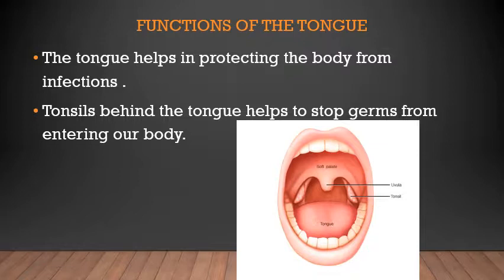The tongue helps in protecting the body from infections. Okay, now in the back of the tongue there are tonsils which stop the germs from entering the body. Here in the picture you can see where the tonsils are present. Those tonsils stop the germs from entering inside our body.